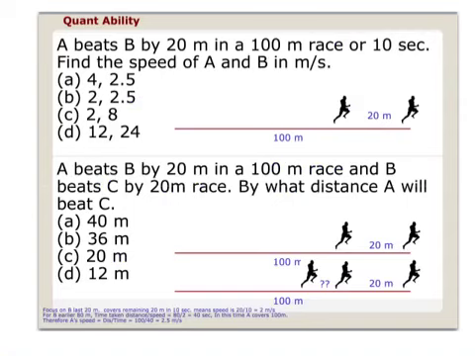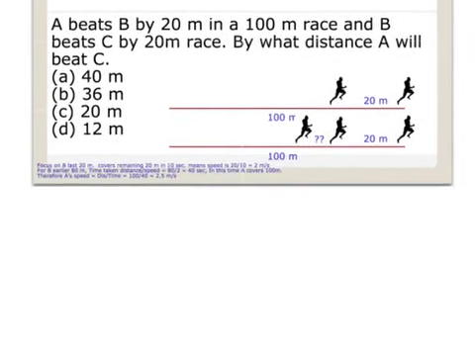The first question is fairly simple, so I want you to do that later on. That's quite a simple question. I will give you the answer for that. Answer is B. So try this question. It's a fairly simple question. Let's pick up this question.